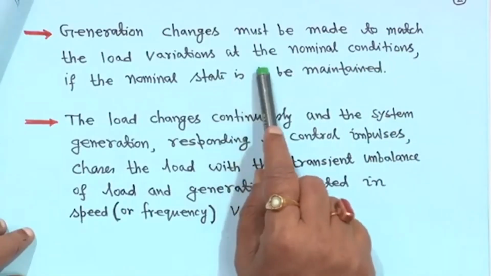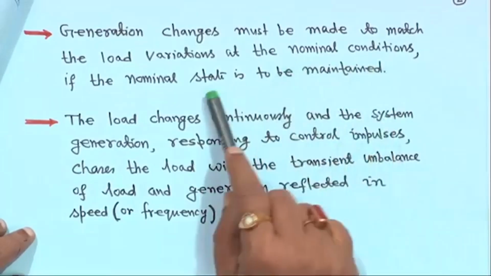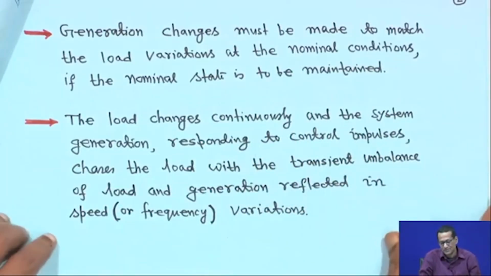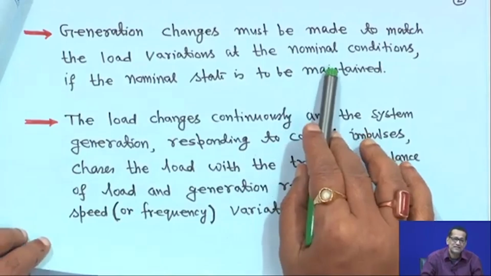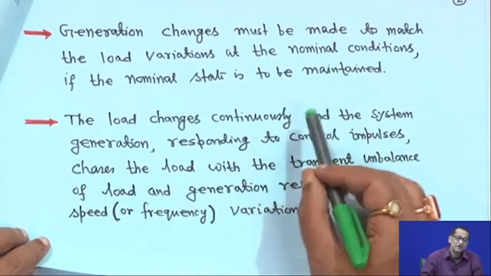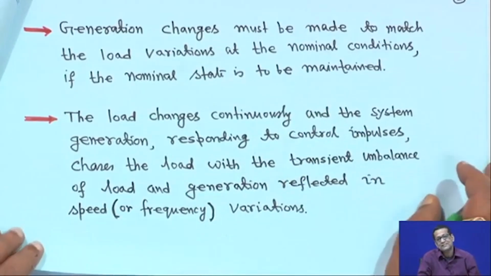That means some transient imbalance will occur between generation and load, because there will be a shortage of generation and the load has increased. So, accordingly generation slowly and slowly will pick up the load. So, generation actually chases the load, sometimes we call it load following, the generator following the load, right. That is why generation changes must be made to match the load variation if the nominal state is to be maintained. If we want to maintain the nominal state, then naturally the generation and load should match. If not, it will show up in some way as a departure of the system frequency.